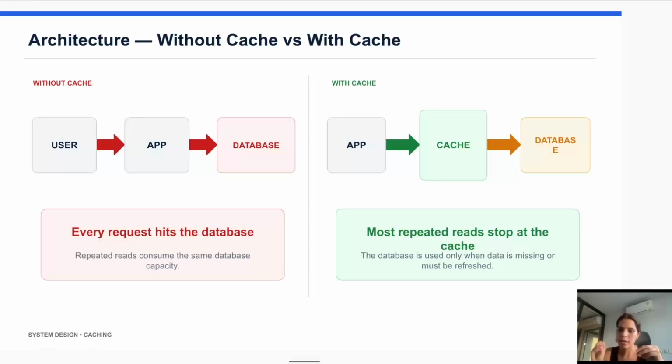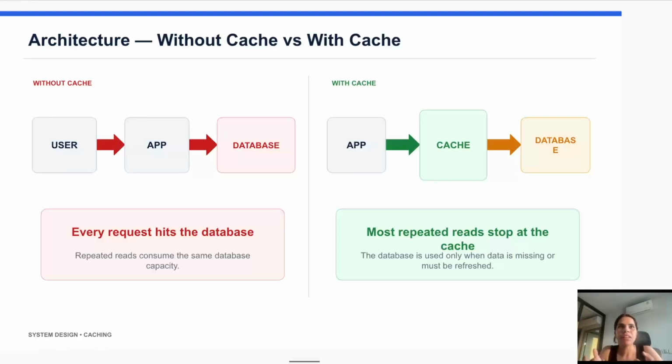Whenever the user sends a request or asks for some data, the request goes to the application, and the application goes to the database to return the data to the user. This is simple, but the problem is that every request is hitting the database. Now let's add a caching layer between the application and the database.